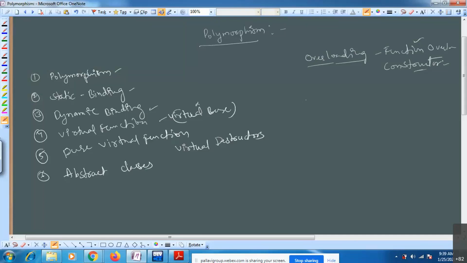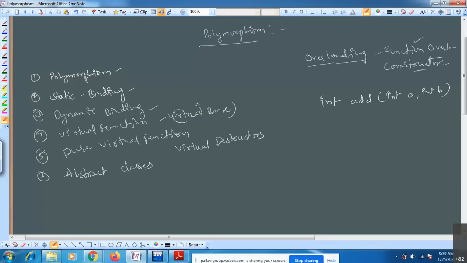For example, you have one function, with return type int: int add. Suppose I want to add two numbers, I'm taking two parameters, int a, int b.